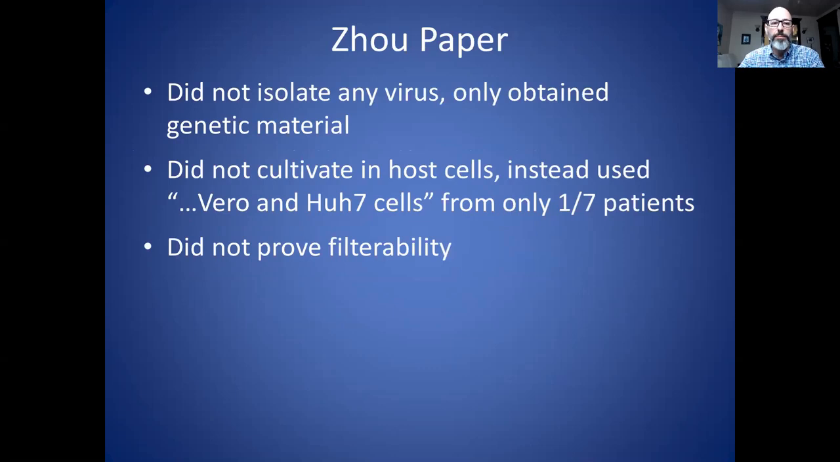So the Zhao paper, they didn't isolate any virus. Once again, they obtained genetic material as described in the previous procedure. Number 2, they did not cultivate in host cells. They used, once again, Vero cells and these other HUH7 cells, but they only did this in 1 out of the 7 patients. And they did not prove filterability.